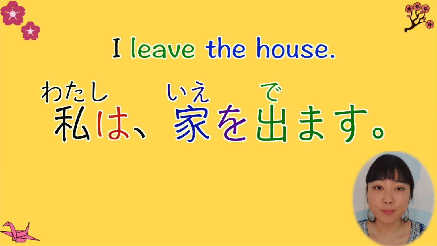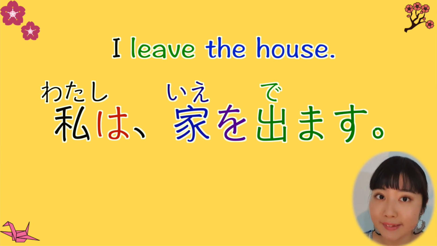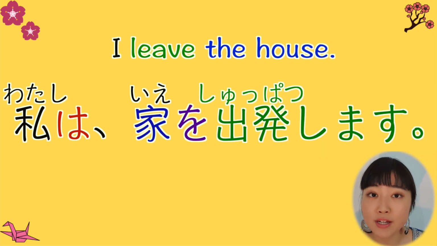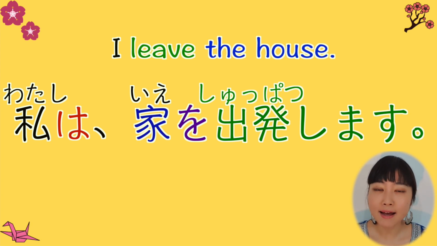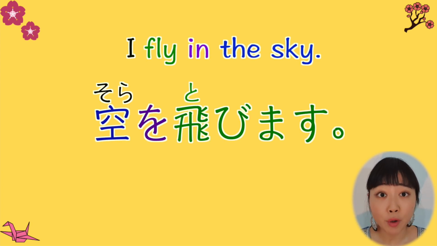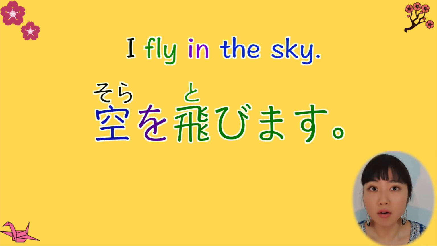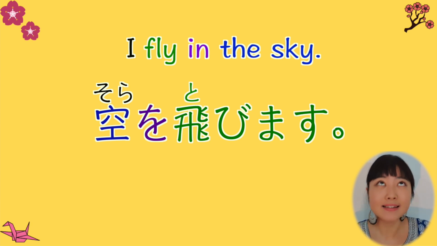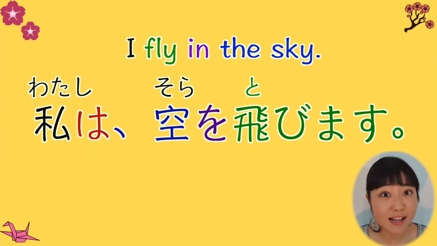Next example 私は家を出ます。I leave the house. 家 means house. 出ます means to leave. So I leave the house. Similarly, you can say 私は家を出発します。Next 空を飛びます。空 is sky. 私は空を飛びます。